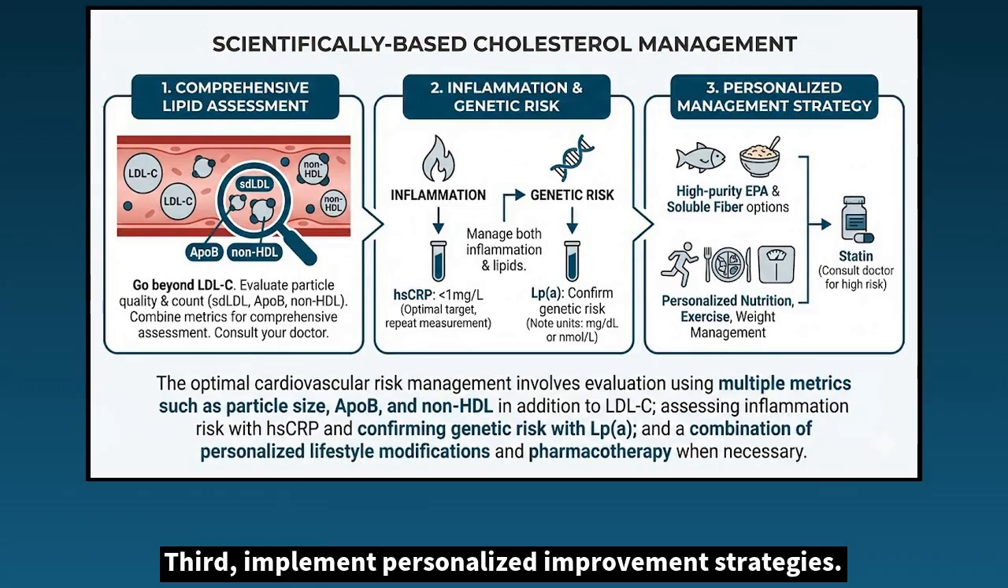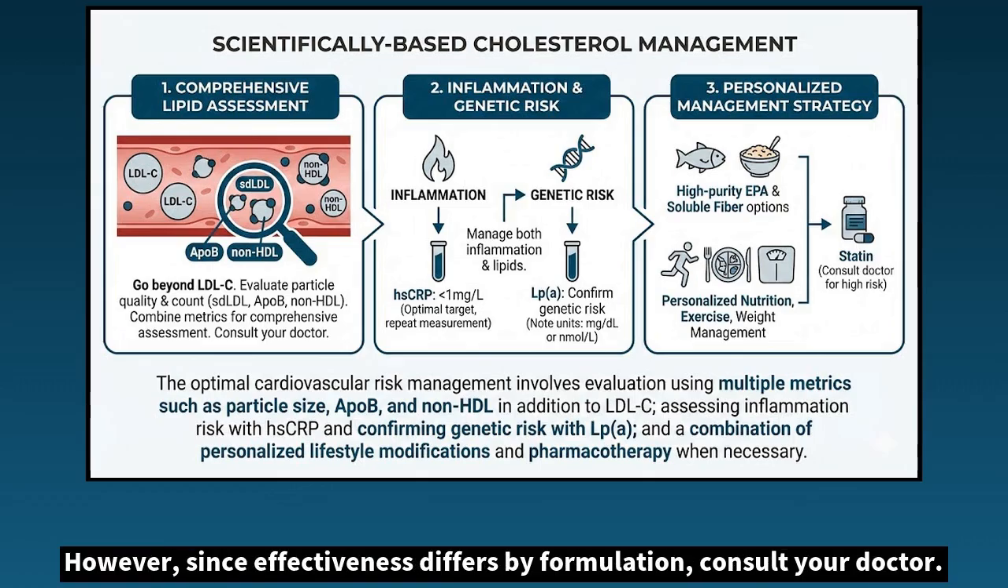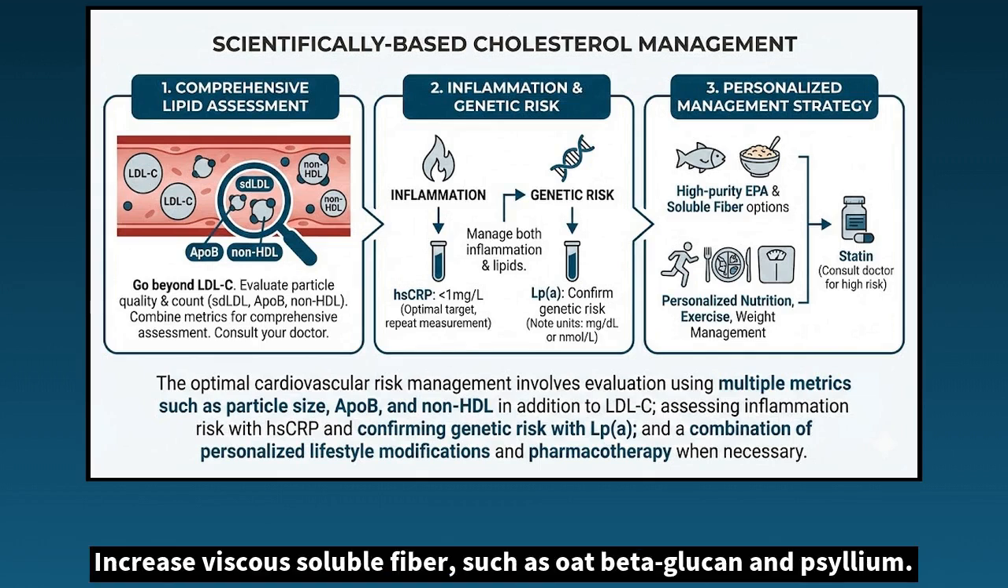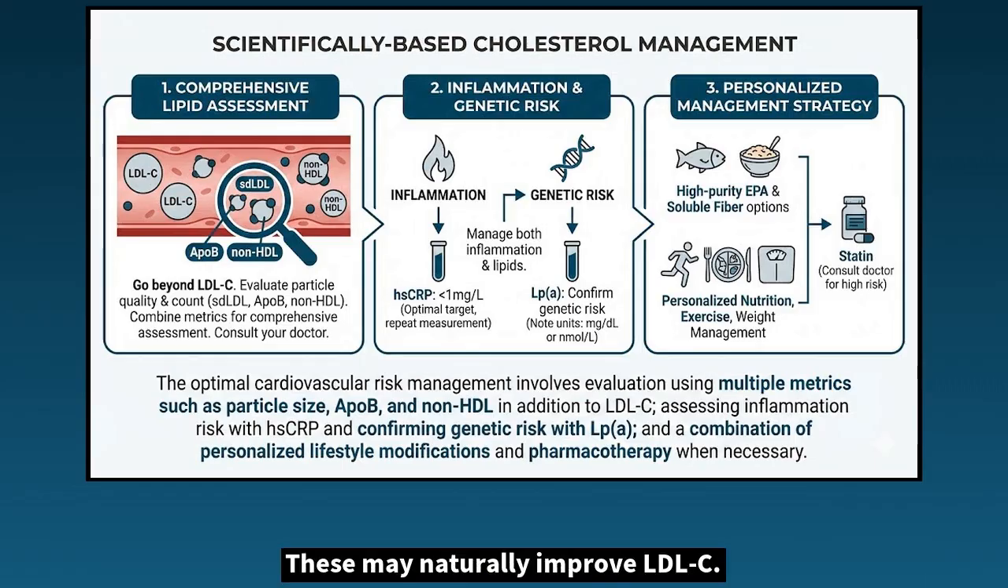Third, implement personalized improvement strategies. High-purity EPA, eicosapentaenoic acid, is one option. However, since effectiveness differs by formulation, consult your doctor. Increase viscous soluble fiber such as oat beta-glucan and psyllium. These may naturally improve LDL-C.